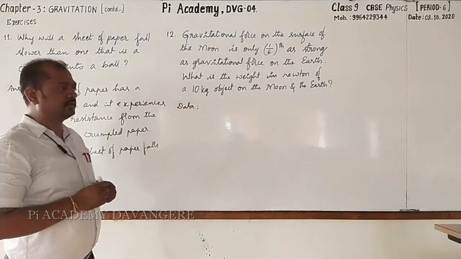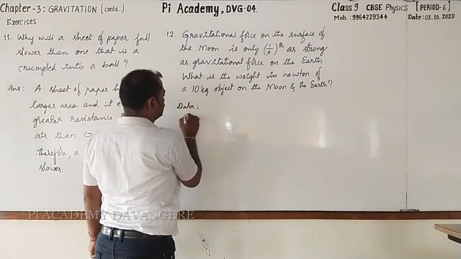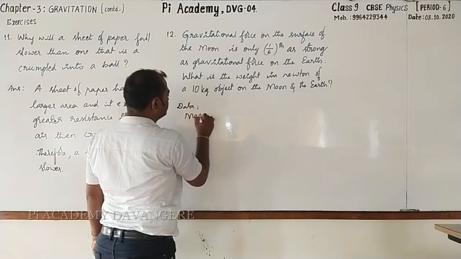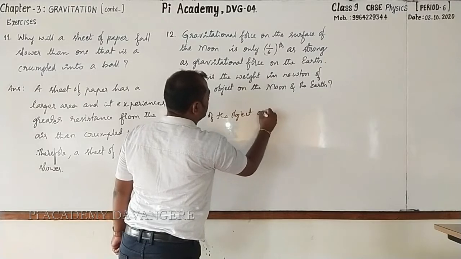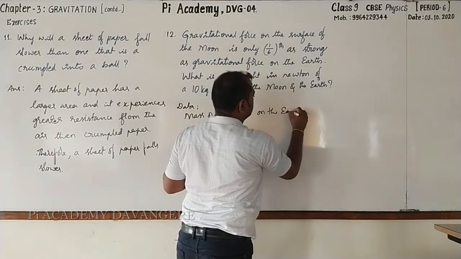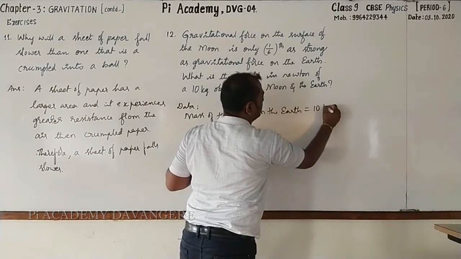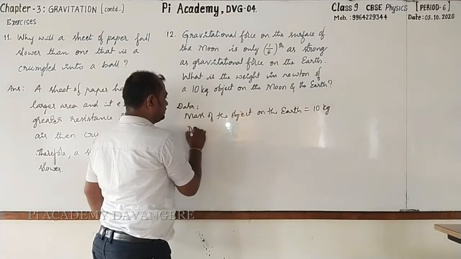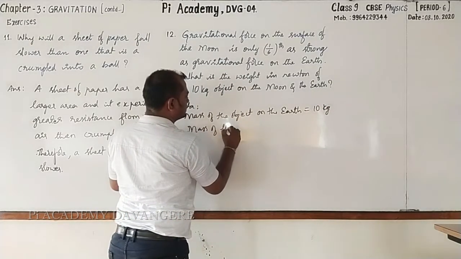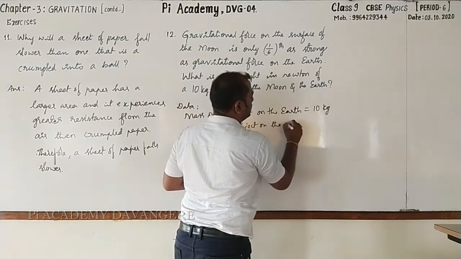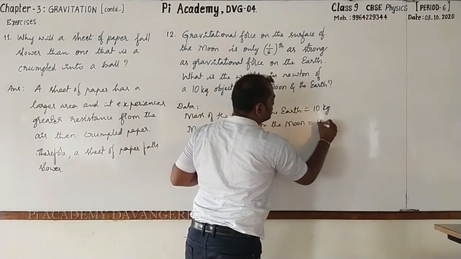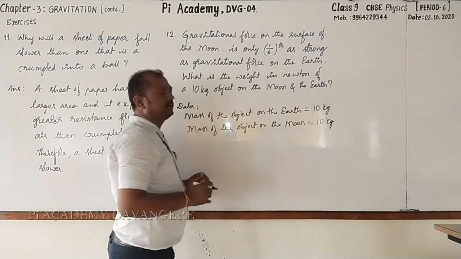Okay, now let us go for finding the weight of this object on the moon as well as on the earth. Here, first I'll write mass of the object. Mass of the object on the earth. How much? 10 kg. Then similarly, mass of the same object on the moon. Mass will never change, so this is also 10 kg.